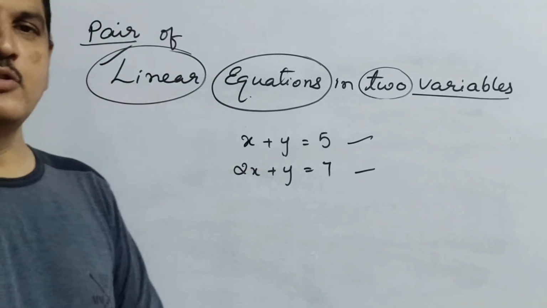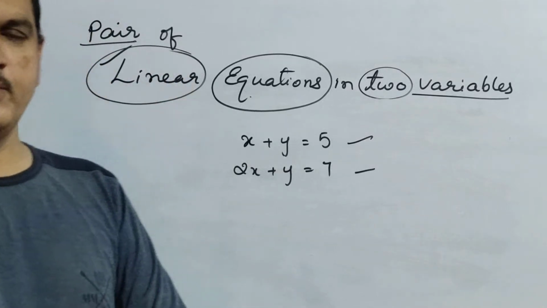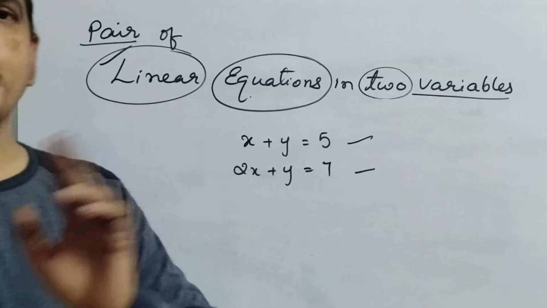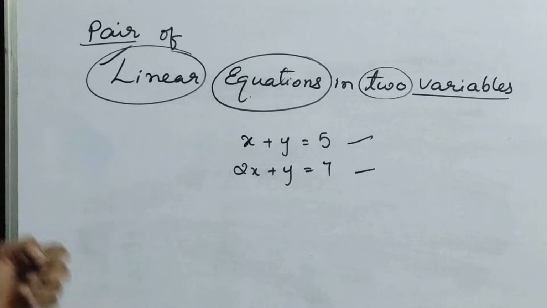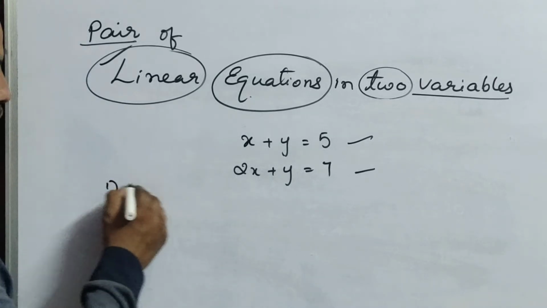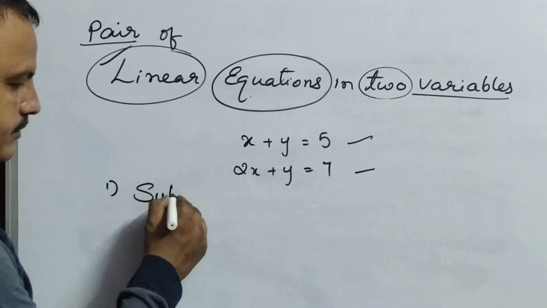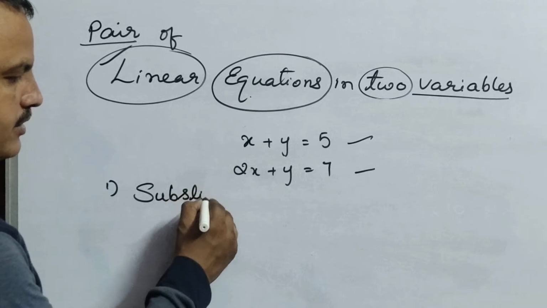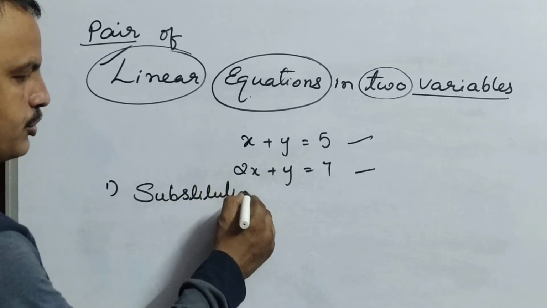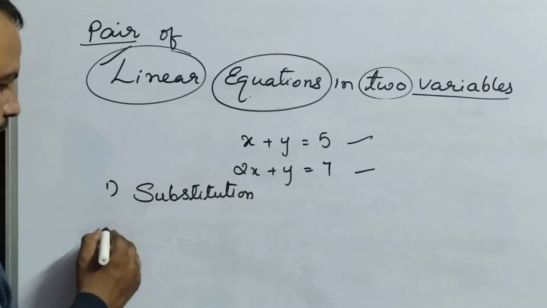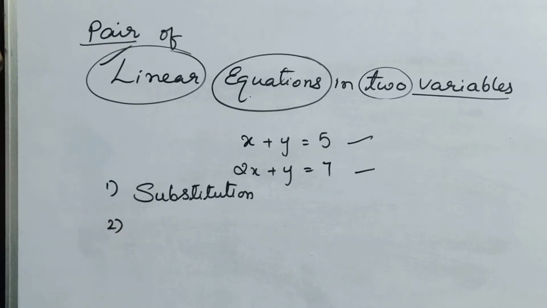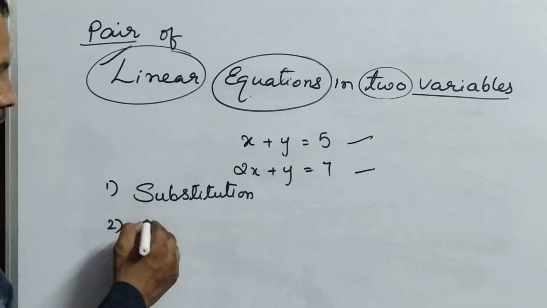We actually have three methods, but in our syllabus we have only two methods. One is the substitution method, and the other one is the elimination method.